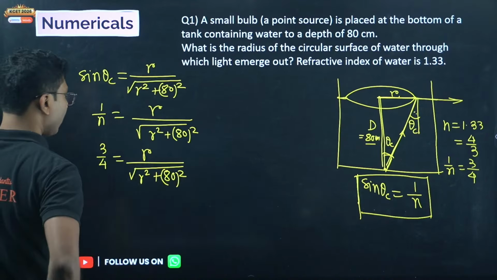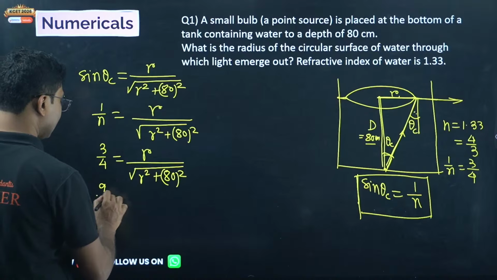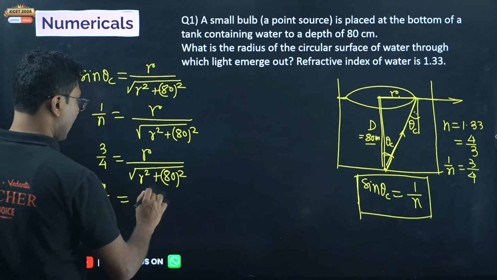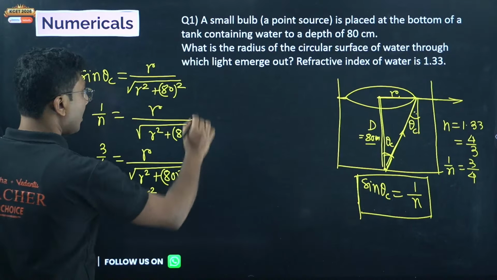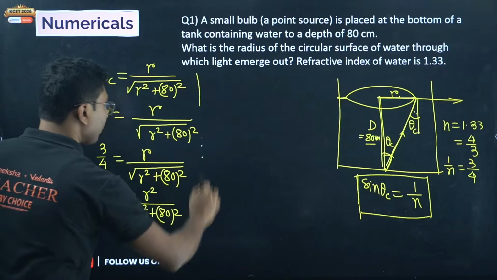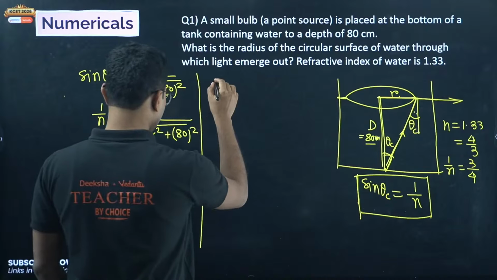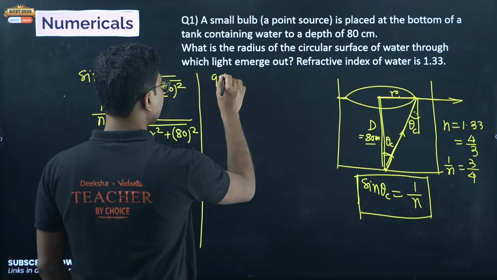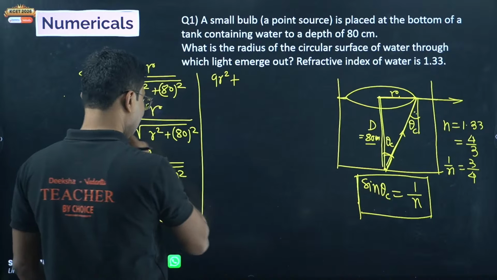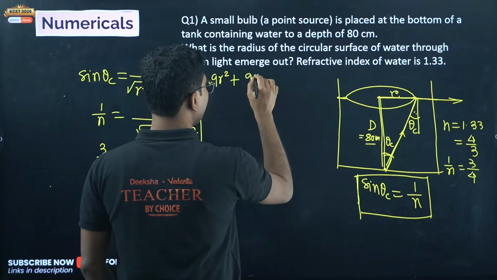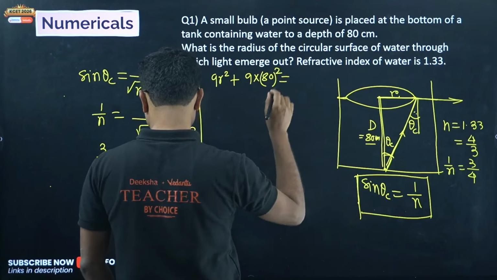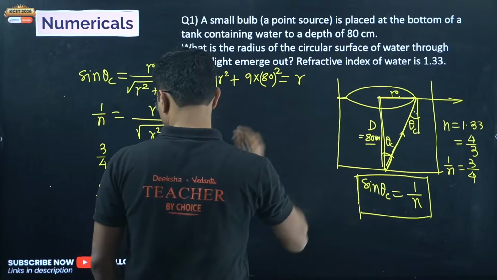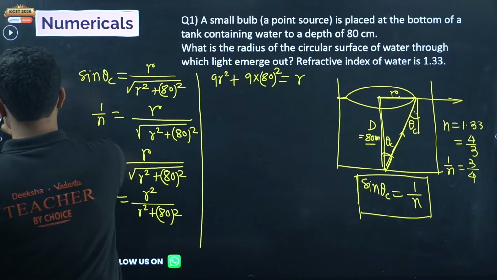Now do the square on both sides. We get 9 by 16 equals r square by r square plus 80 whole square. Now do the cross multiplication. 9 r square plus 9 into 80 square equals 16 r square.